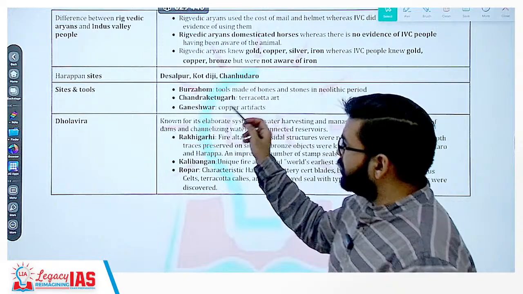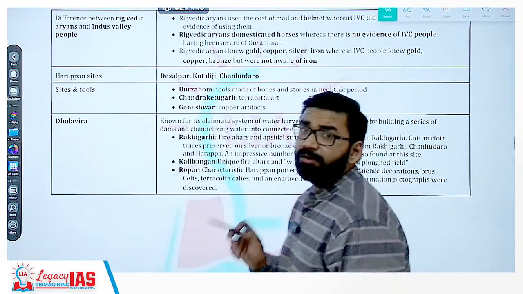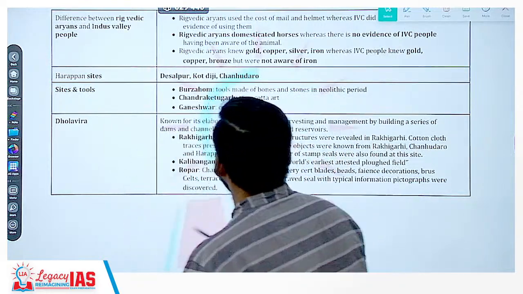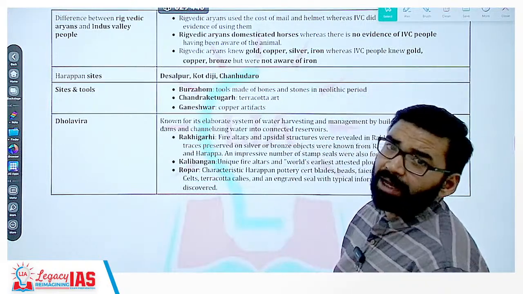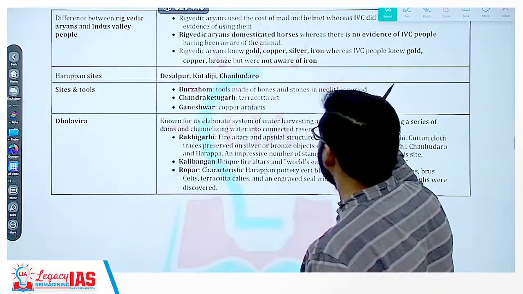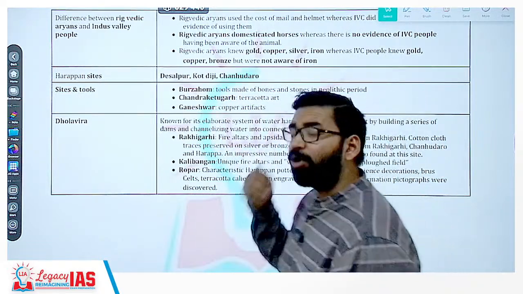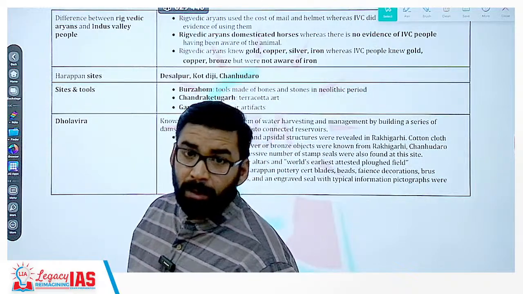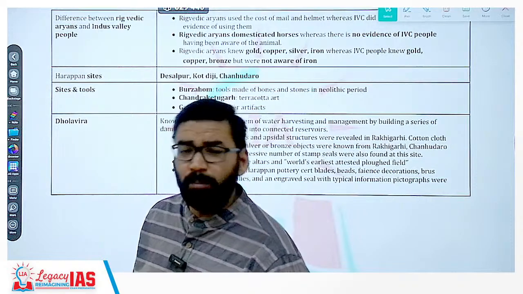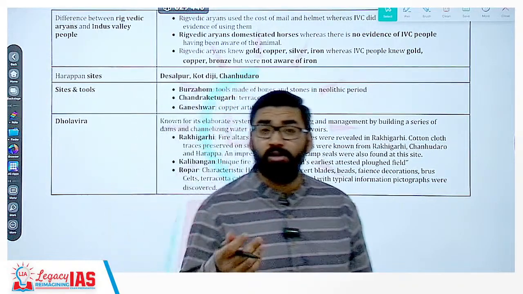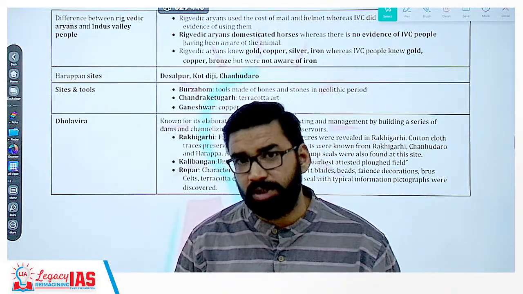Now, these are some of the sites related to different ages, like the Neolithic age. Clear? Like Burzahom, a site in the Kashmir region. यहाँ से क्या पाया गया? Here tools made of bones and stones were found, in the Neolithic period. अभी मैंने बोला एक और important site है Gufkral. Pit dwelling houses were there. Clear? Possibly it may be because of harsh climate. Getting my point? That is why pit dwelling houses were there.